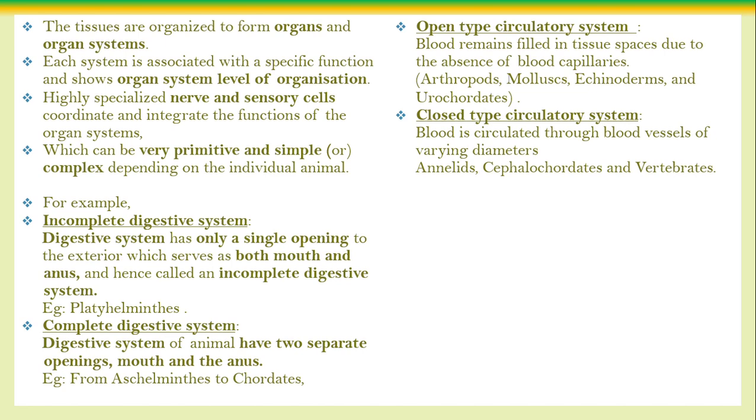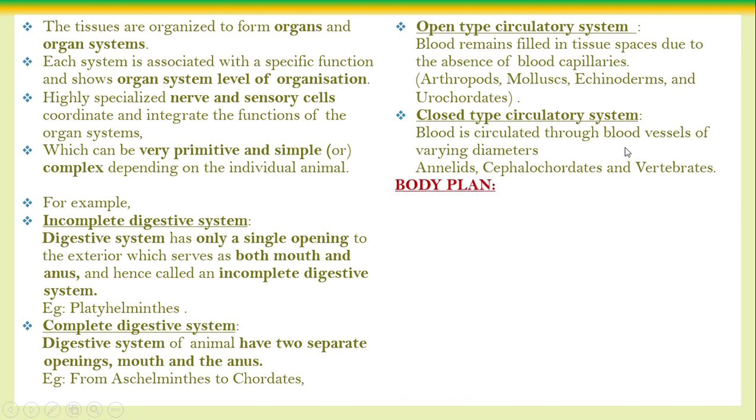Anyhow, all of them are blood vessels. Through the blood vessels, the blood is carried throughout the body. Examples: annelids, cephalochordata and vertebrata, all of them. So here, open type is the primitive, closed type is the advanced. So in organ systems, there are various forms, primitive and advanced.